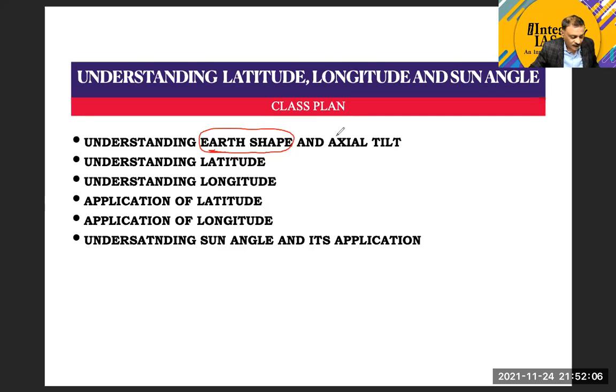And what is the meaning of axial tilt? We will first try to understand the earth as a planet, and then we will try to understand the axial tilt of the earth with respect to the sun or with respect to its orbit.